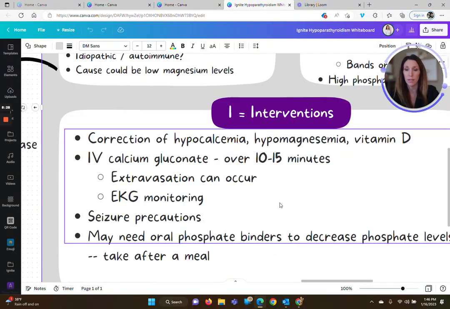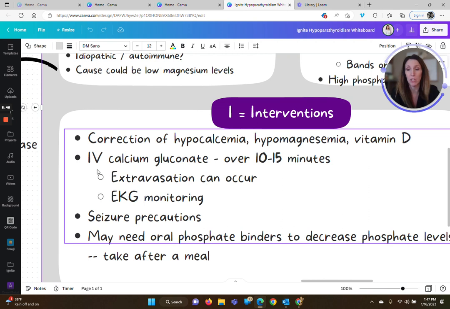Interventions. Correction of hypocalcemia, hypomagnesemia, and vitamin D levels, which we just talked about drawing. So yes, we want to get that under control. And the fastest way that we can do that is to give IV calcium gluconate.